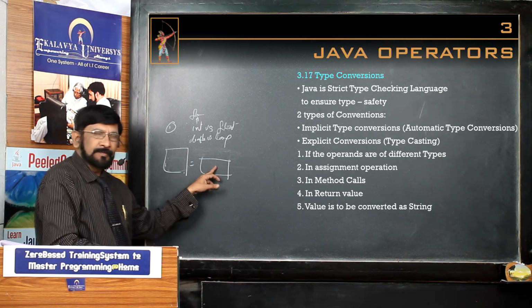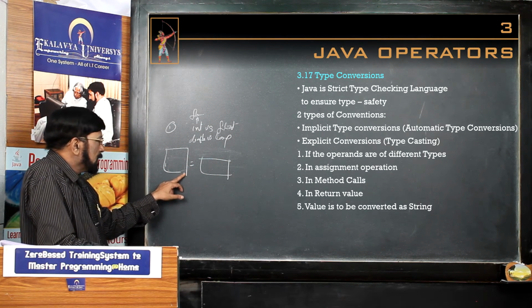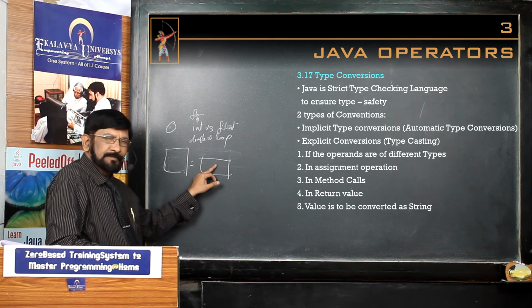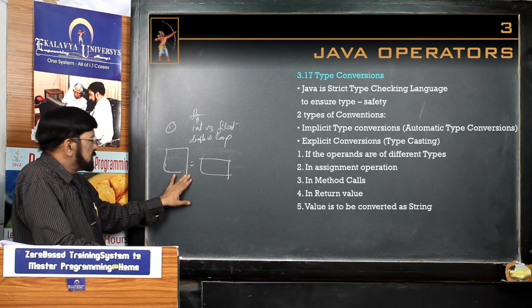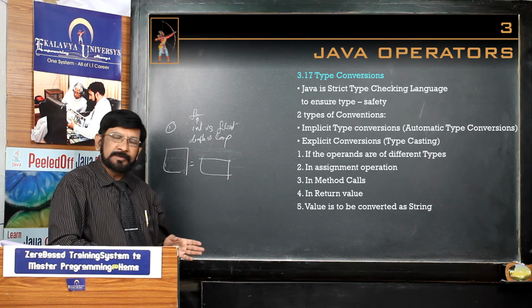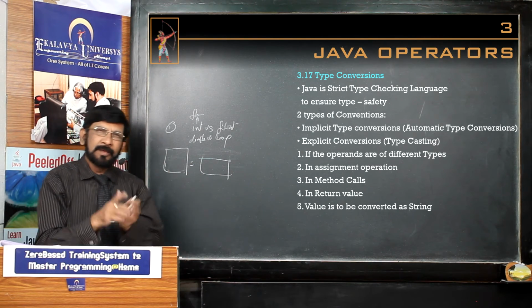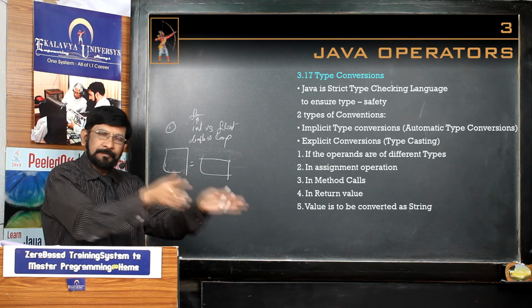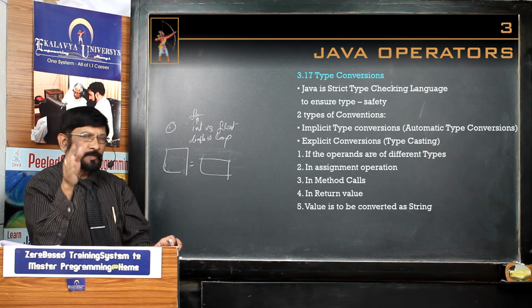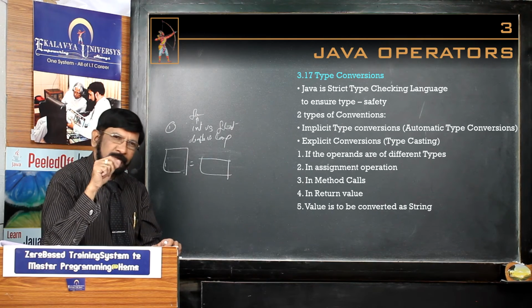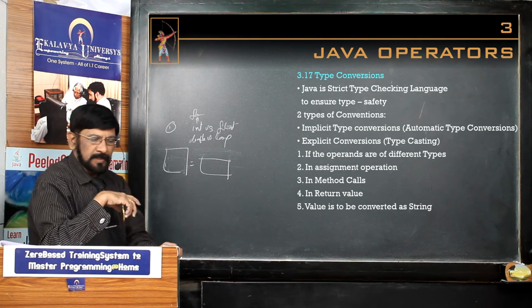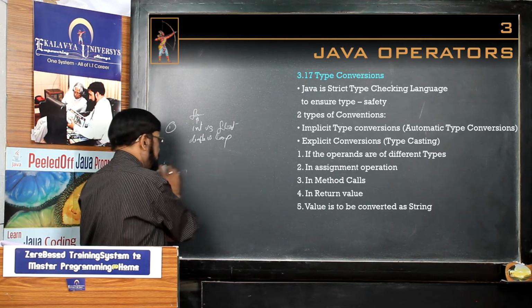Suppose this is long, this is int, or this is float, this is int. In such cases, automatic type conversions will happen. Just simple logic: you can accommodate a small box in a bigger one. A bigger box is not possible to store in a smaller box, then typecasting is required. This is just a thumb rule. You remember that. The second case is assignment.